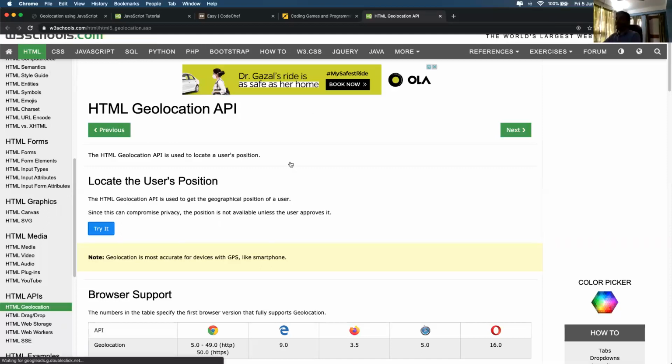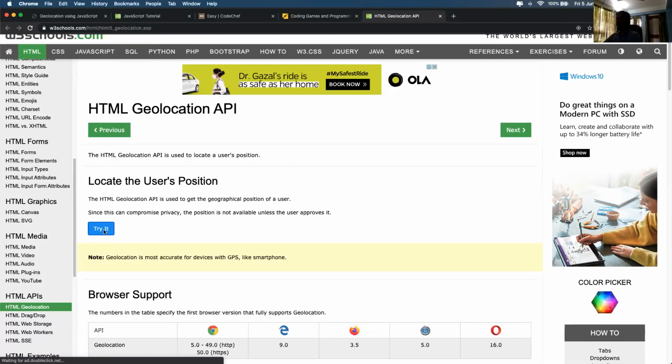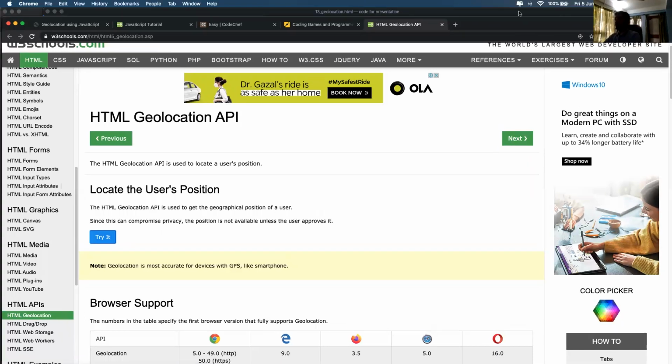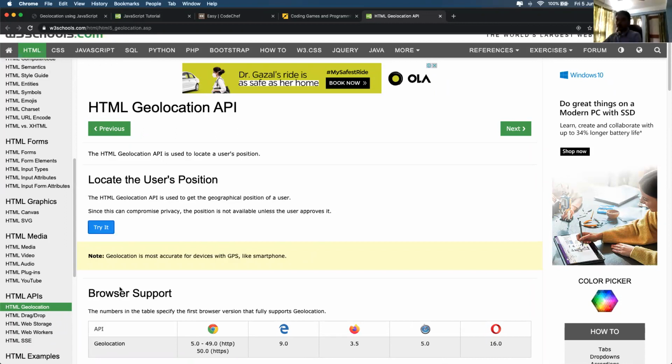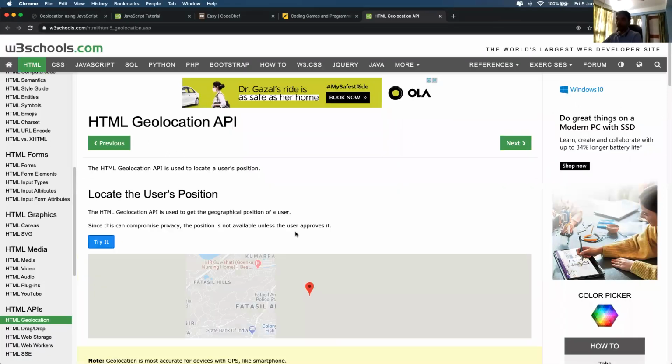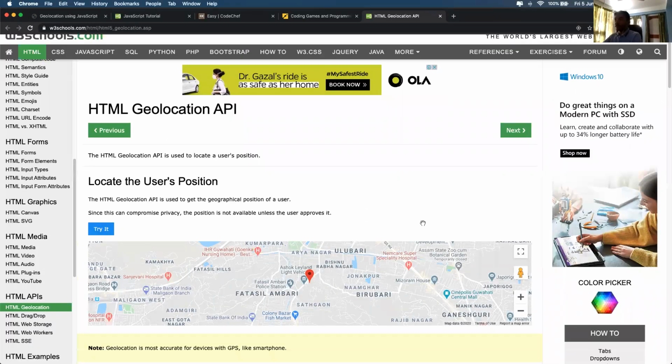So this website has many built-in programs that you can try yourself. Why is it not opening? Okay, so it appears here.